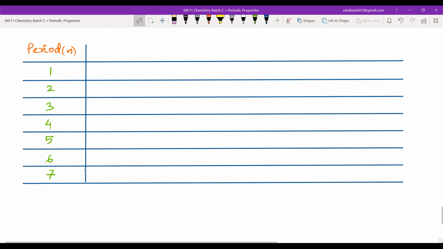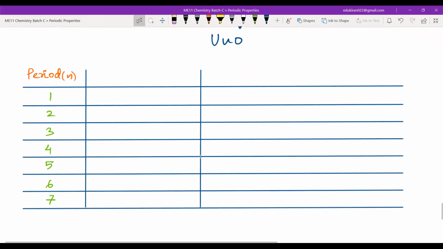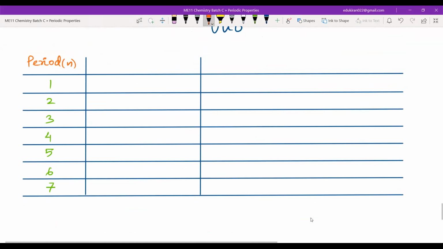Then I will give you the orbitals that get filled here, and the number of electrons or elements in that period. Here we will write orbitals being filled, and here we will write number of electrons or elements in the period.